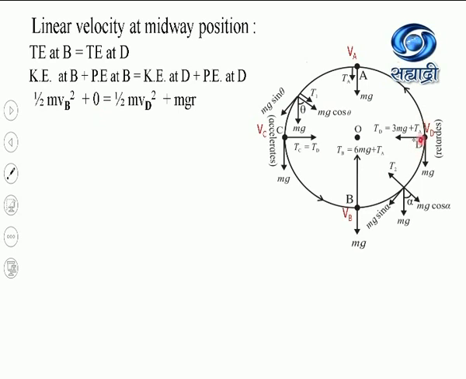Then kinetic energy at D is half mvd square, whereas the potential energy at this position is mgr.